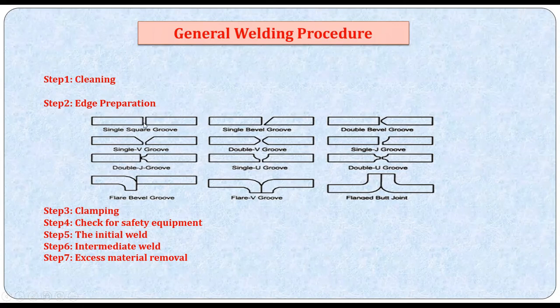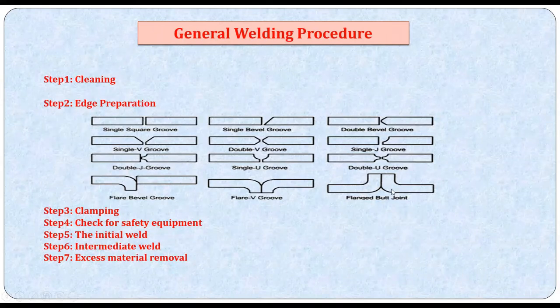Edge preparation needs to be done to get better joints, and you need to clamp it using proper clamping sources, and you need to wear some safety equipment as a welder, the welding operator. The safety equipment includes the apron, the goggles, the shoes, gloves, things like that. I showed that in the previous slide, in the very first slide. Safety is very paramount in welding. Then comes the initial weld you need to do so that you get a first joint formed. Then you will be continuously doing the welding and thereby you get a strong joint.